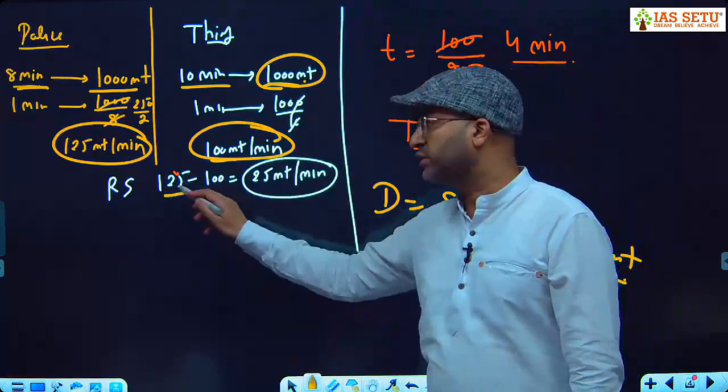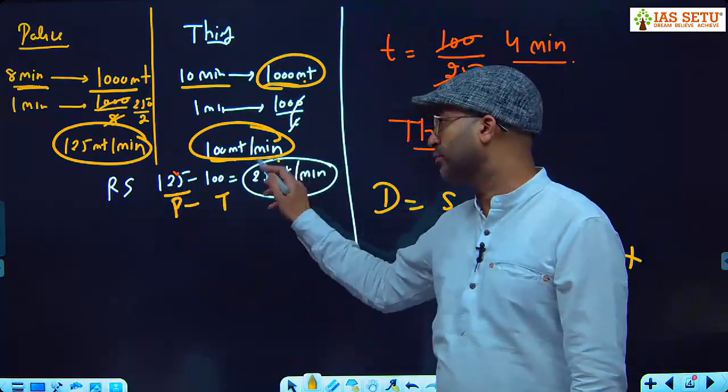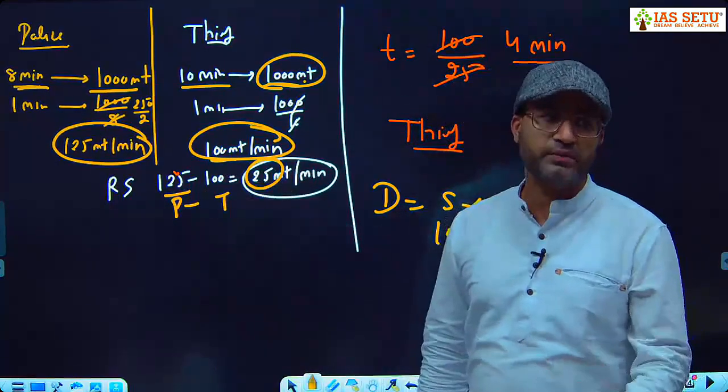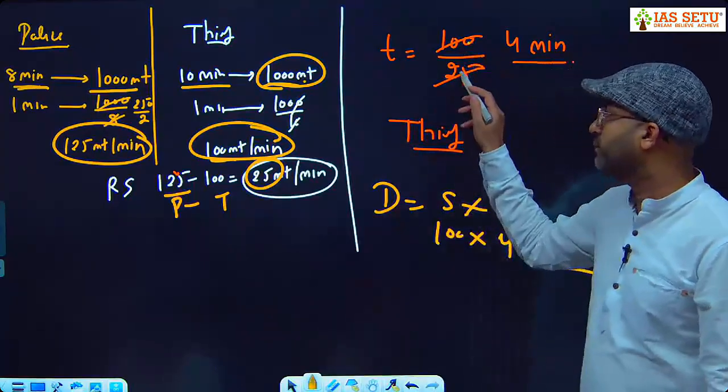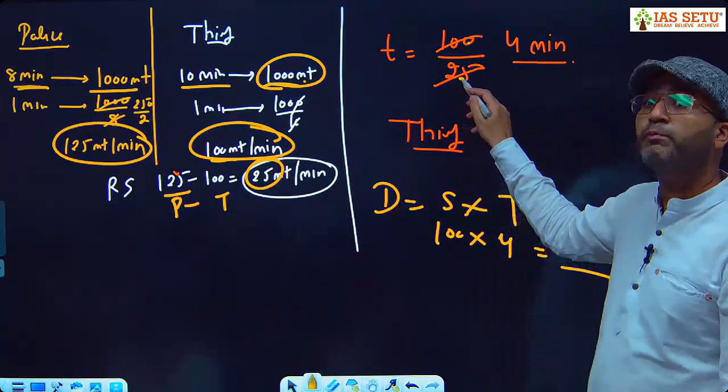What is their relative speed? Speed of the policeman minus speed of the thief, 25 meter per minute. Here 100 meter upon 25 meter per minute.